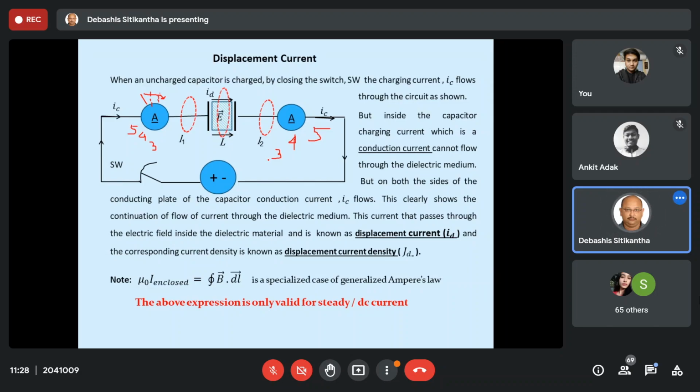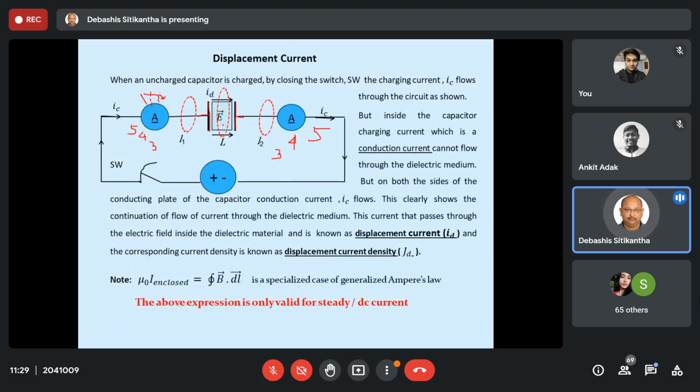This is okay. Now the problem arises when we have a closer look inside the capacitor. Here, this is a wire connected to the conducting plate of the capacitor on the left. Similarly, on the right I have the same conductor with another, negative, conducting plate. Both these are ohmic conductors, but if I look inside the capacitor, I find a dielectric medium, an insulating medium.